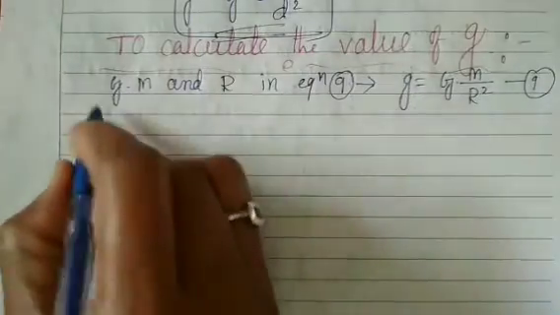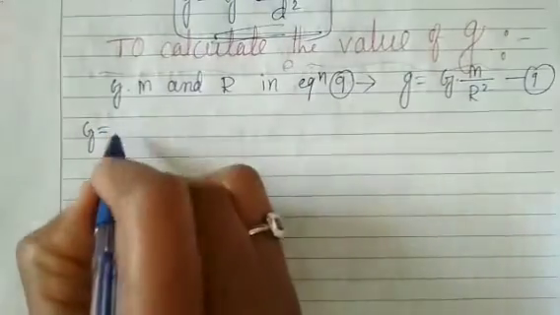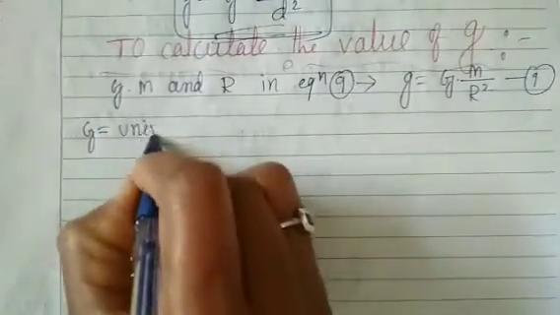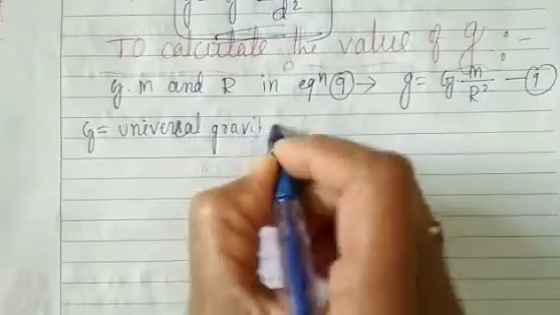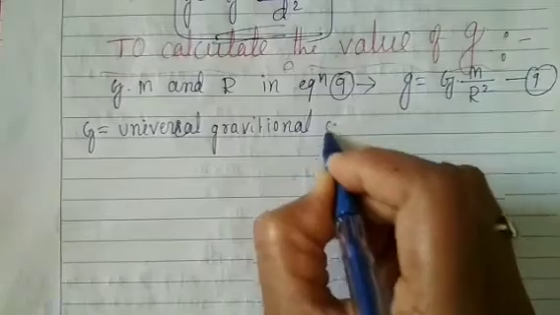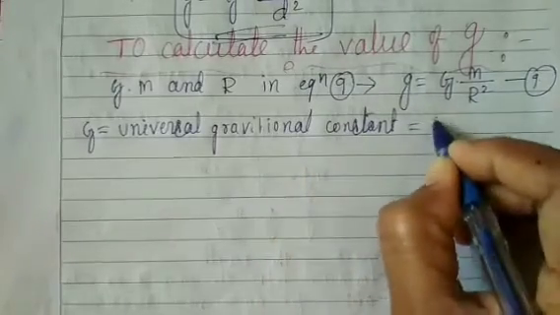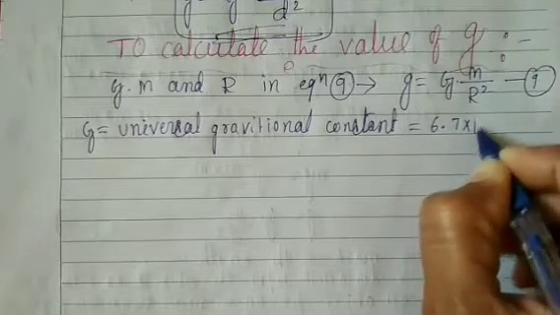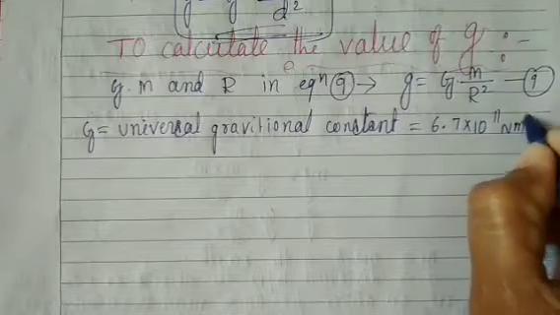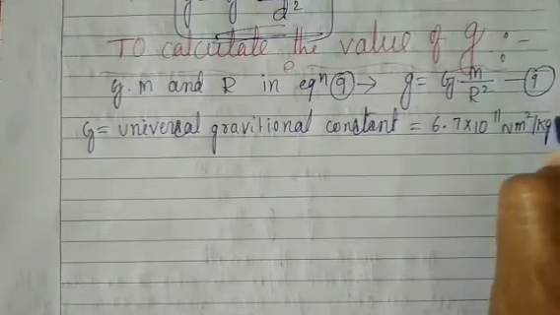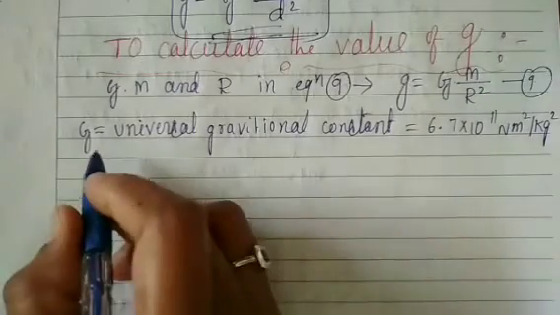Next, capital G means the universal gravitational constant, which is equal to 6.7 into 10 to the power minus 11 Newton meter square per kg square.